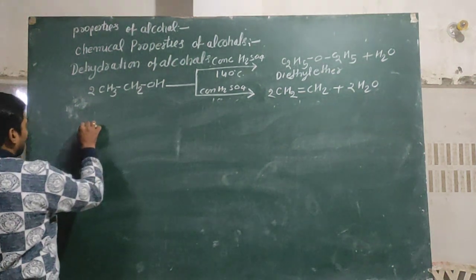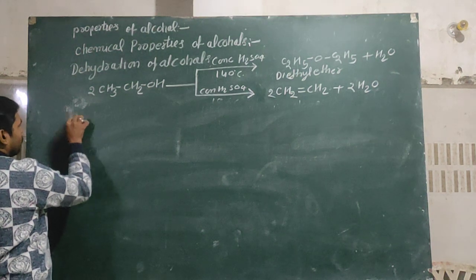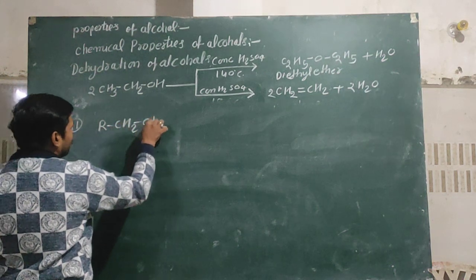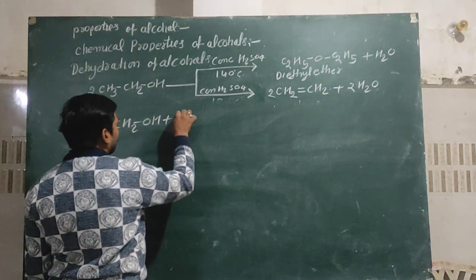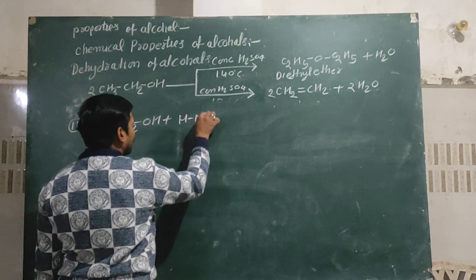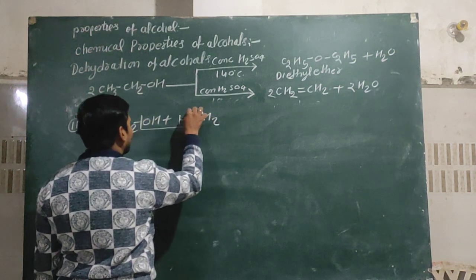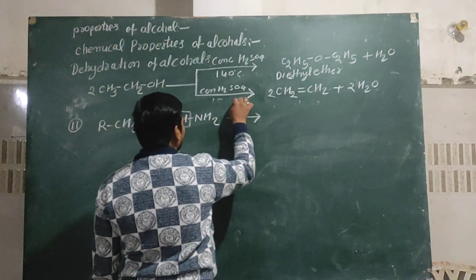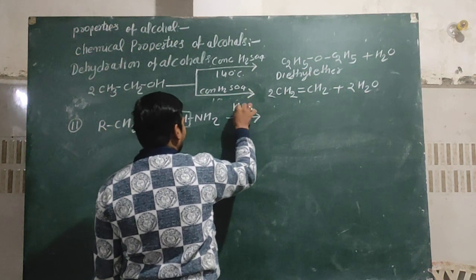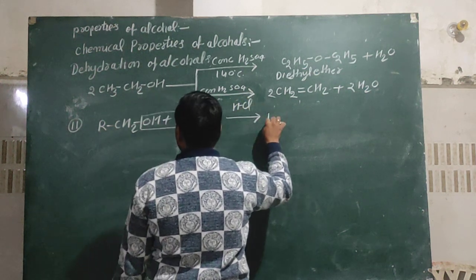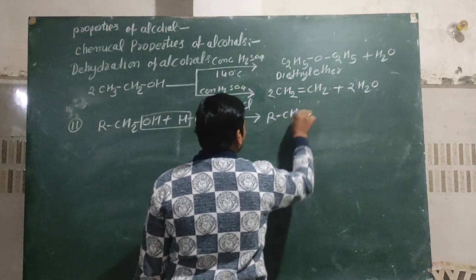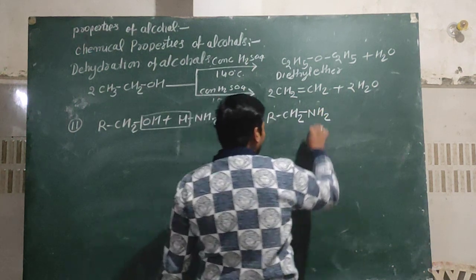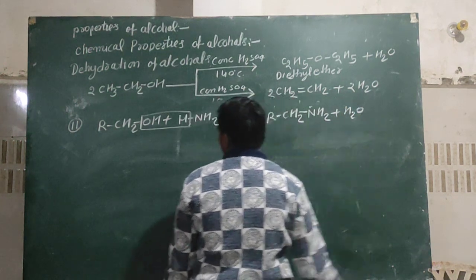You can see here, RCH2OH when reacted with ammonia, NH3, in presence of H2SO4 or HCl, it changes into RCH2NH2 alkyl amine by removal of water.